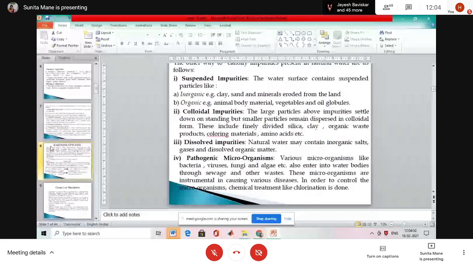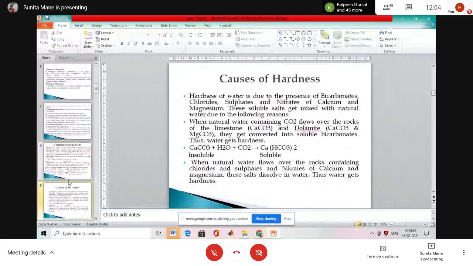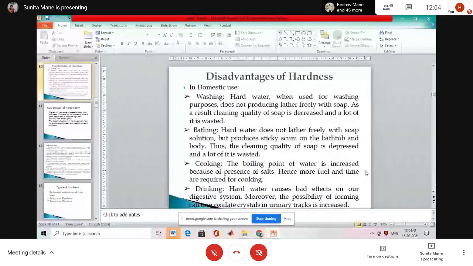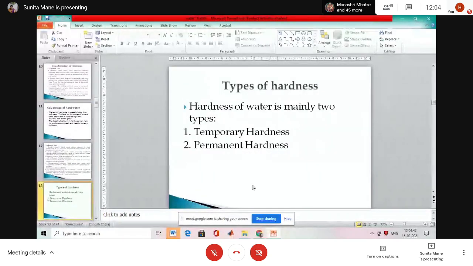Hardness of water. And next, causes of hardness due to the presence of bicarbonate. Then next, types of hardness. There are 2 types. Which one? Temporary and permanent. Okay. What is meant by temporary? And causes of temporary hardness: due to carbonate, magnesium hydroxide, bicarbonates of calcium. You can remove it by boiling. Yeah, bicarbonates of calcium and magnesium.